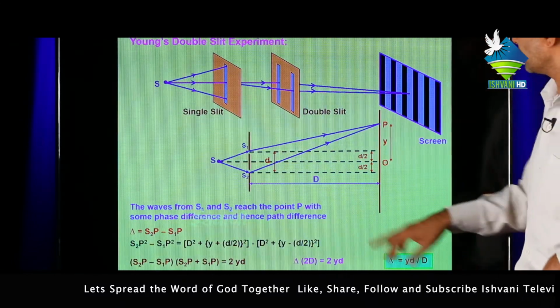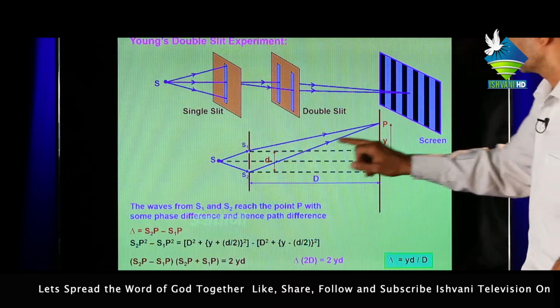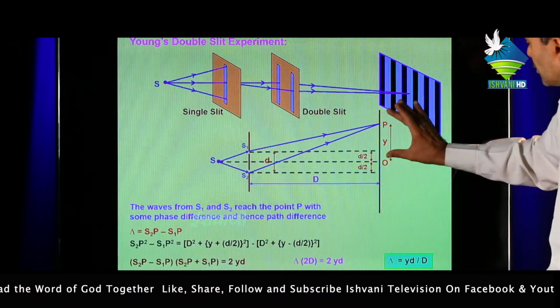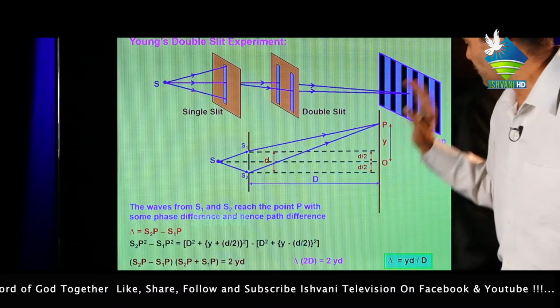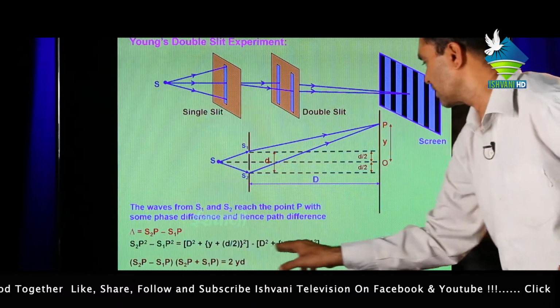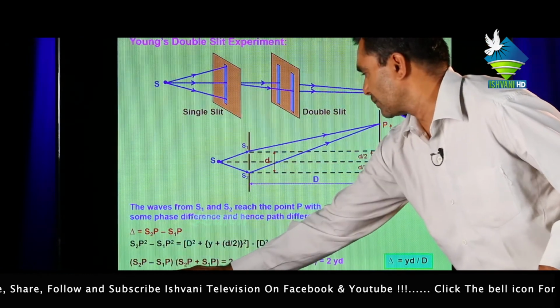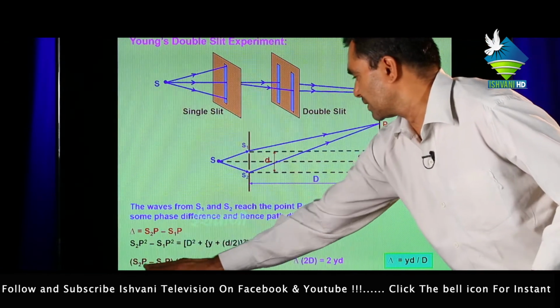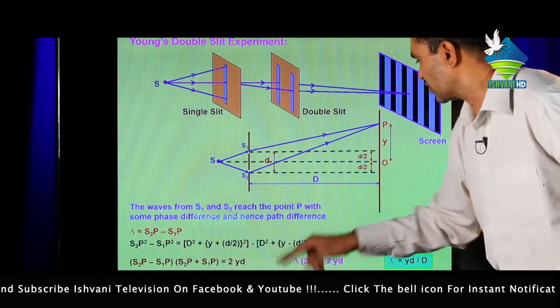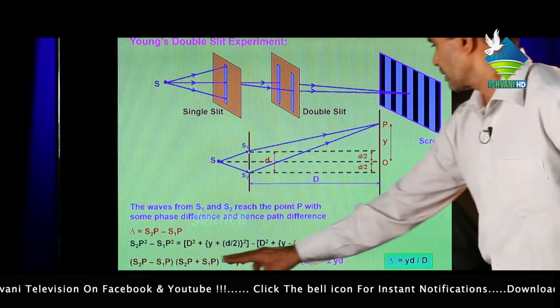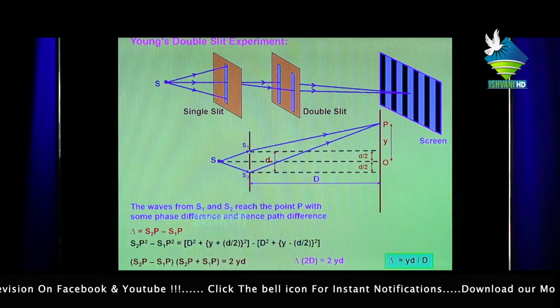Now we have to find S2P: S2P² equal to D² plus (Y plus d/2)². Putting S2P and S1P in this, and after solving S2P minus S1P, using A² minus B² means (A minus B)(A plus B), after solving we get 2Yd, then δ equal to 2Yd upon (S2P plus S1P).